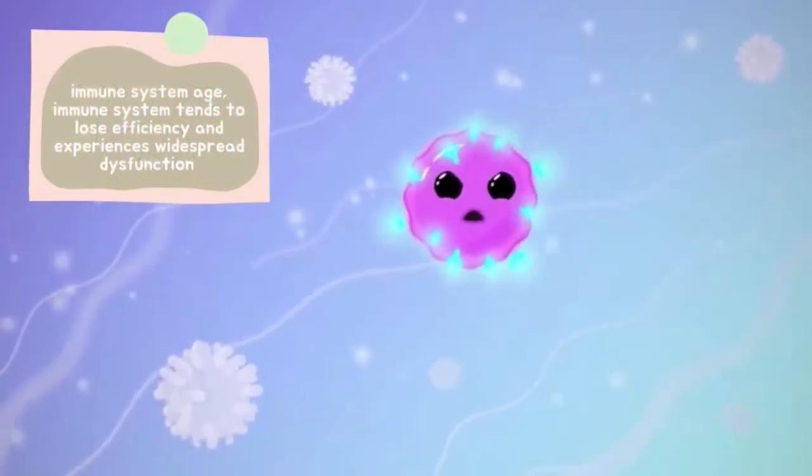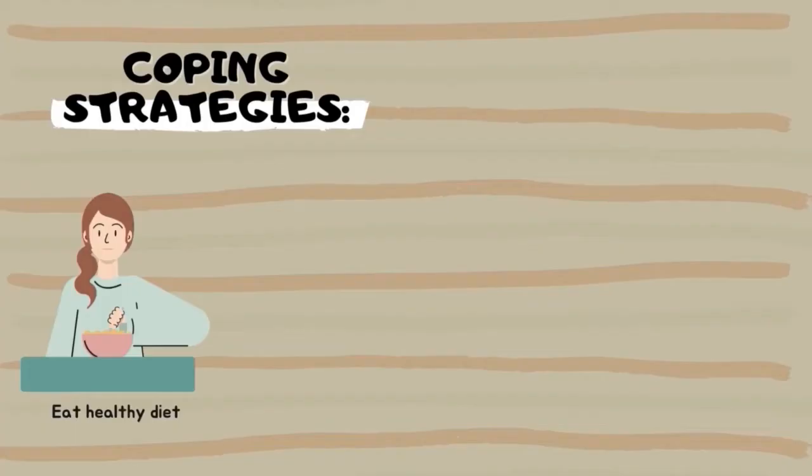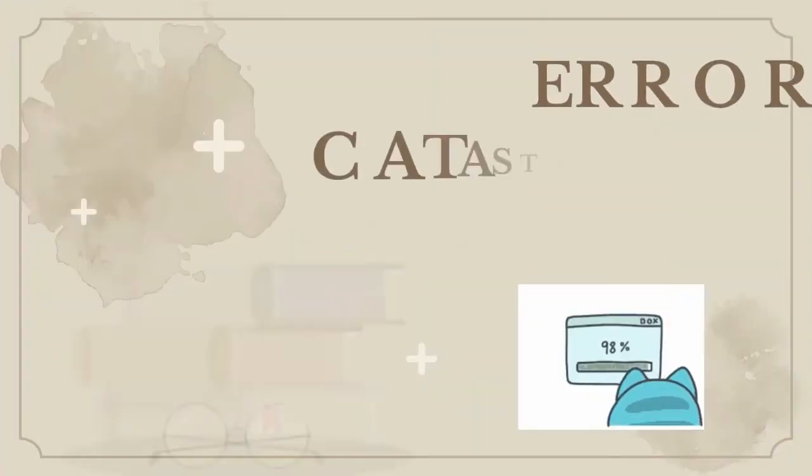As the immune system ages, it tends to lose efficiency and experience widespread dysfunction. There are some coping strategies that we can apply in our daily activities, such as eating a healthy diet, exercising regularly, and having a good sleep pattern. Let's move on to error catastrophe theory.